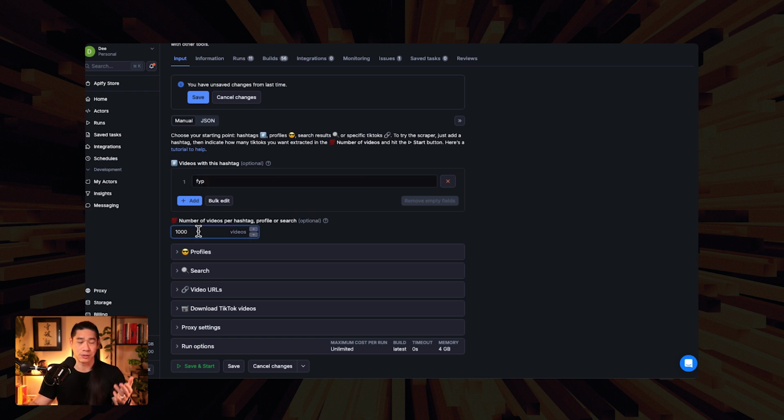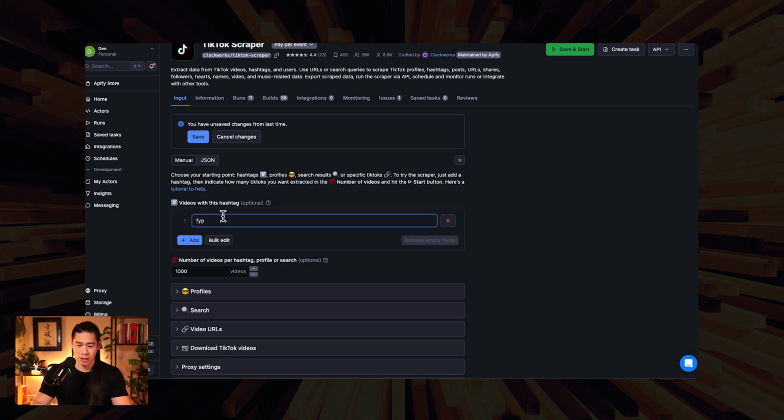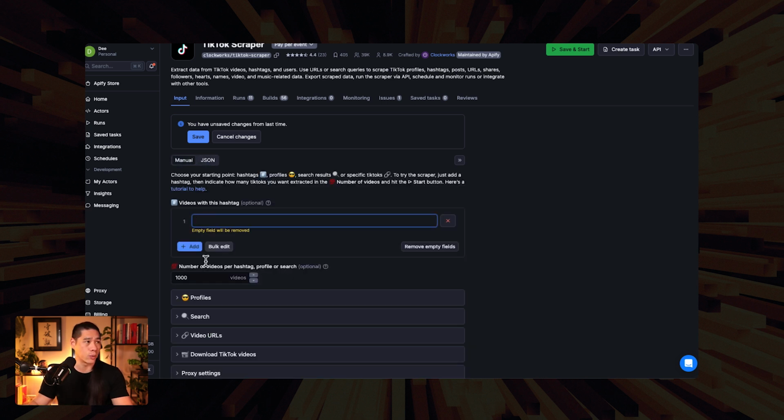In fact, let's go with 1,000. Why not? Because it's just for funsies. Without having to hit save or anything or even starting and running it, we can just go back to the JSON and you can see that it gives you the JSON to copy and paste into n8n. So let's get rid of these really quickly, so that way you know where I am getting the JSON from.